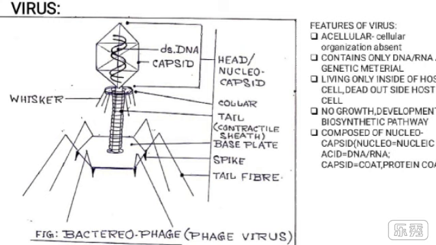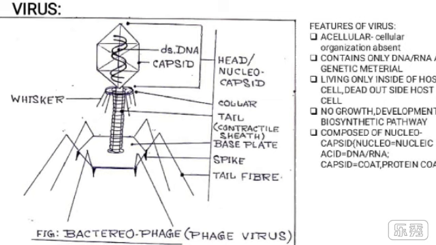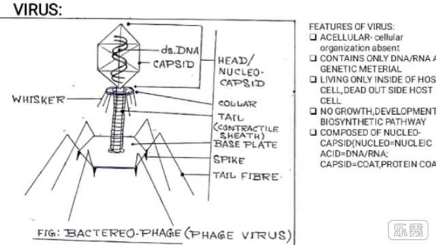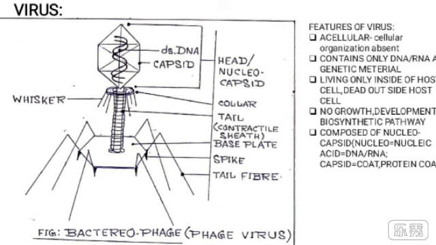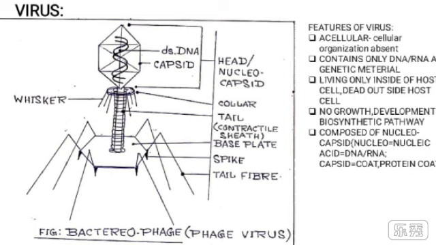Here the figure of a phage virus is discussed, and it shows a head, tail and a base plate. The head contains the hexagonal capsid, that is the covering, and this hexagonal capsid is composed of small triangular facets, the pieces of capsid called capsomers.